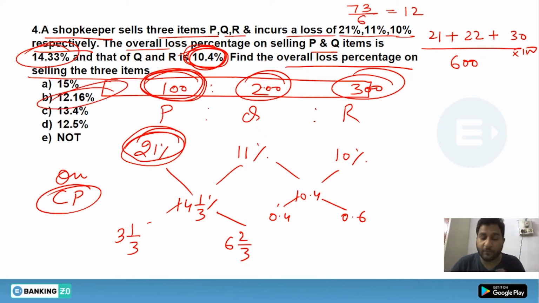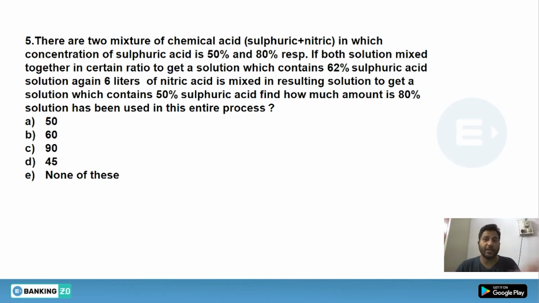Alright, so it was a very good question. You need to solve these kinds of questions to get the groove. Alright, let's go ahead. Look at this question. It's looking scary, but it isn't. If you look at the concept clearly, you will understand that this is a conceptual question.